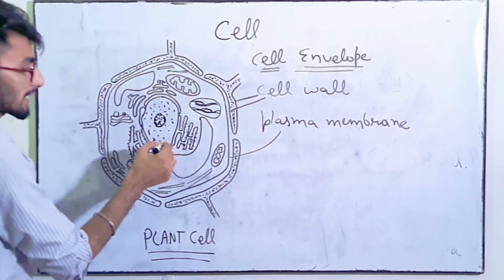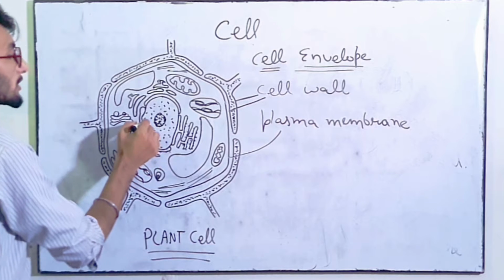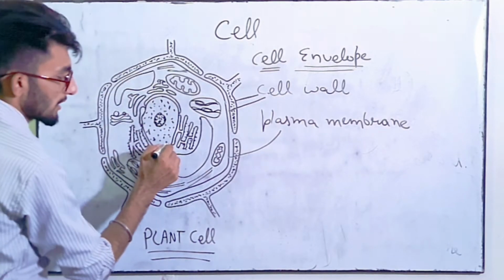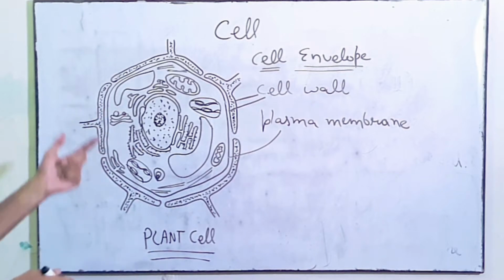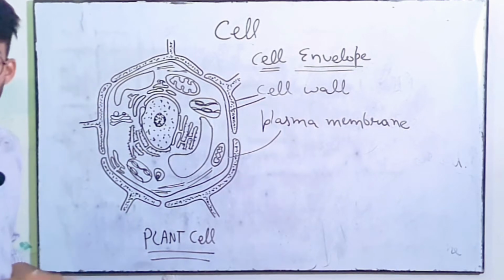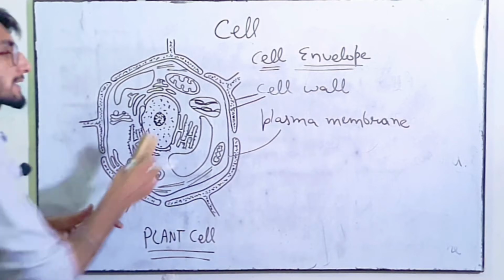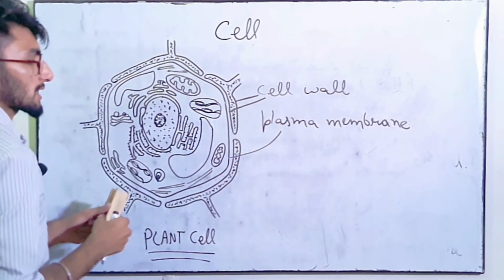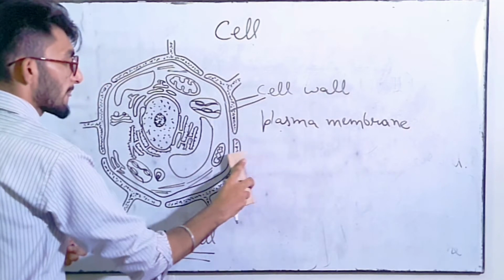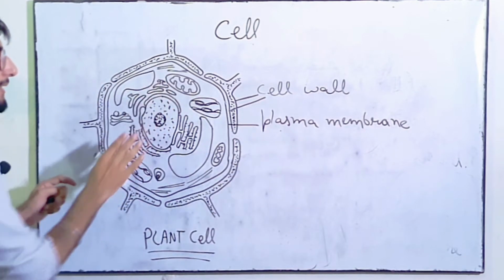And at central position we have the nucleus of the cell. So now what about this nucleus? This is the control unit of the cell, जो सभी चीजों को कंट्रोल करता है एक सेल की. ठीक है? So in cell envelope we have two things, cell wall and plasma membrane. Clear? Now what are the different parts of the nucleus?